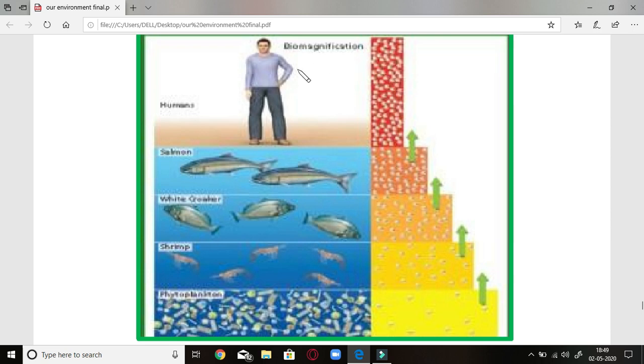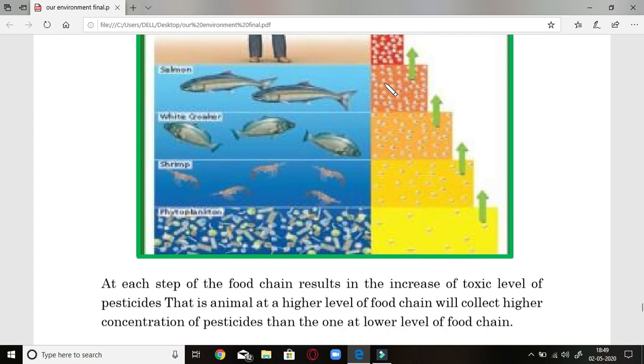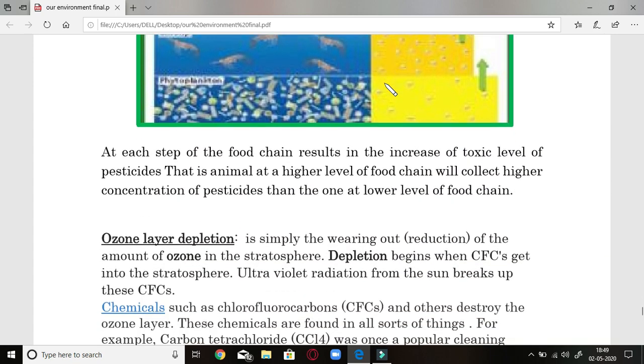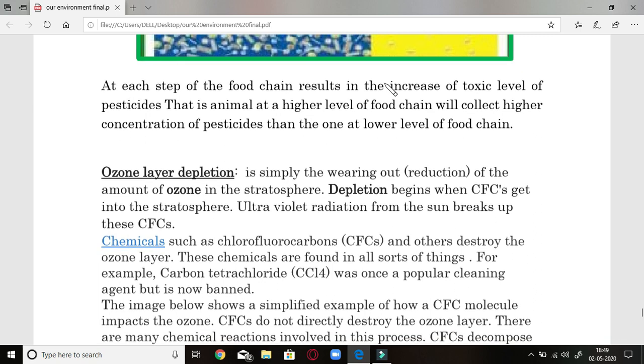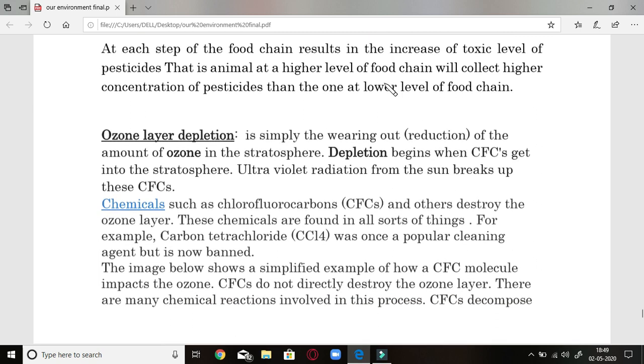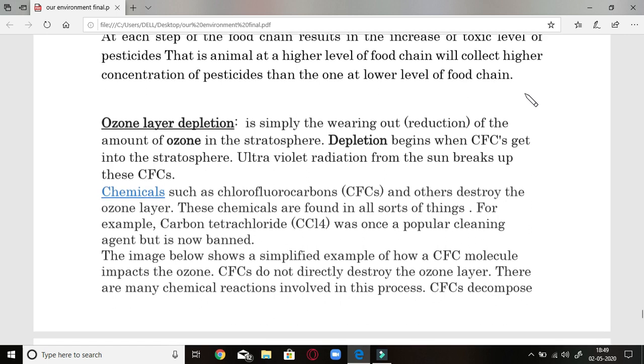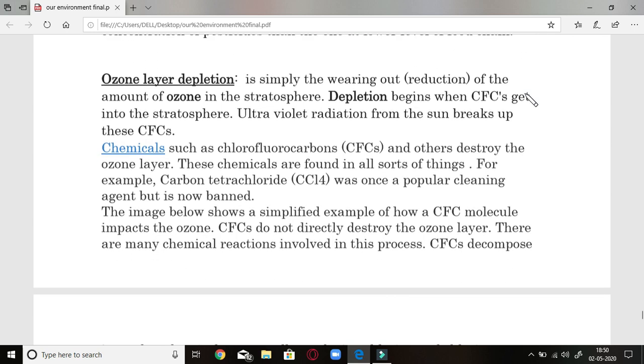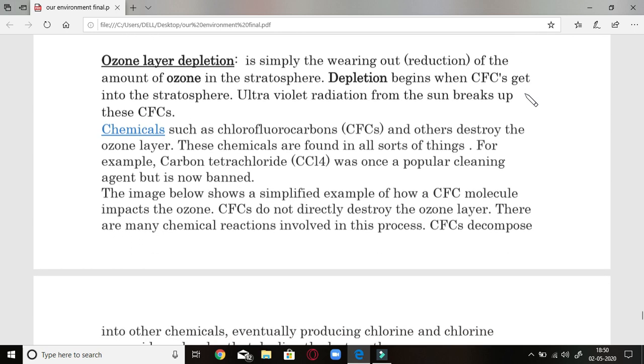That is why if he gets intoxicated, many chances are there of the formation of cancer in him, which may disturb the whole of the food chain here. Okay, so there are various harmful effects of the biomagnification of these pesticides which come through the soil as well as through water. At each step of the food chain, there is an increase in the toxic level of the pesticides. Now next, the third effect on the environment or the atmosphere is ozone layer depletion.